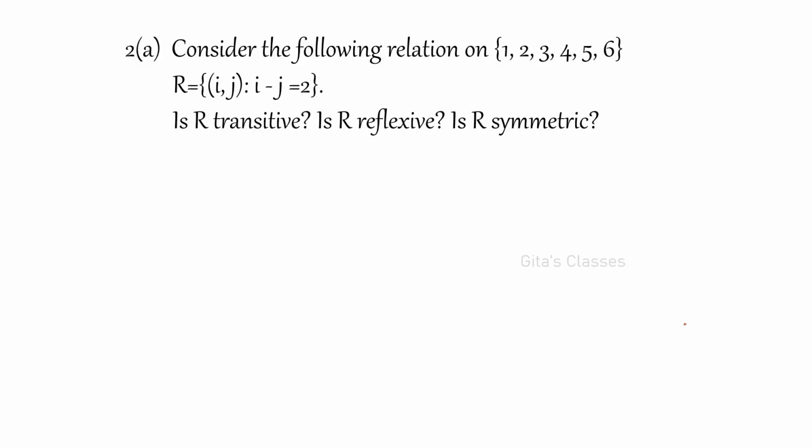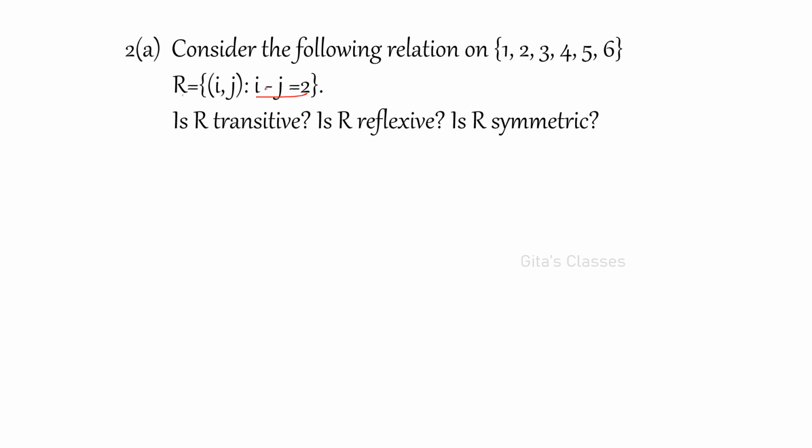Consider the following relation on 1, 2, 3, 4, 5, 6, and R of (i, j) is defined as i minus j. It is not j minus i, right? So j minus i you are not supposed to consider, only i minus j. If you consider (i, j), i minus j should be 2. Please remember that order is important: i minus j is equal to 2.